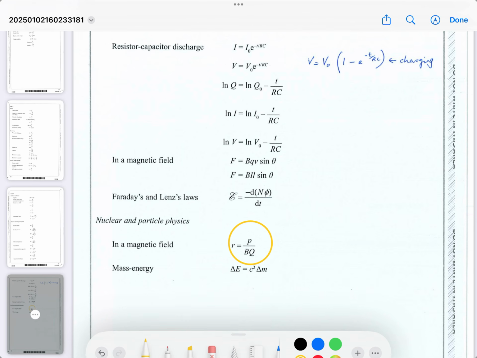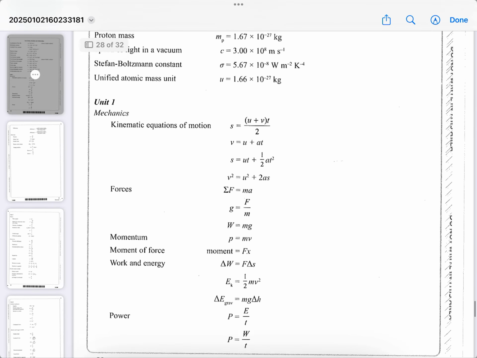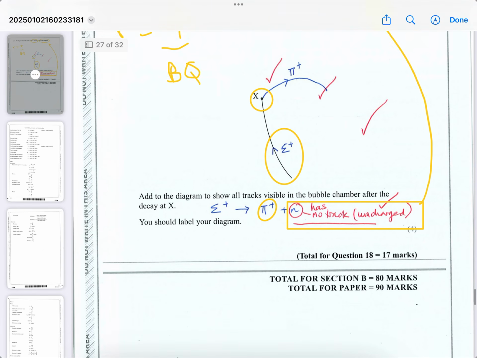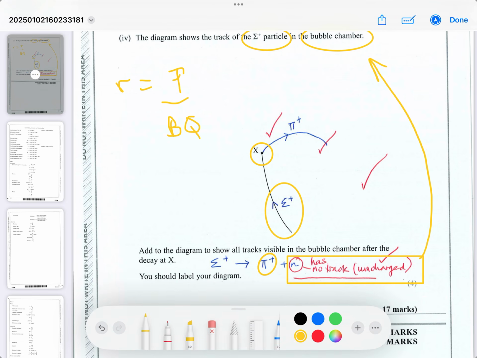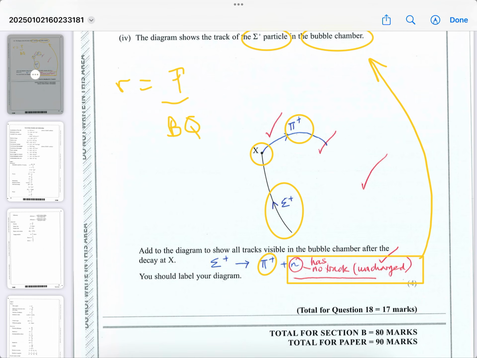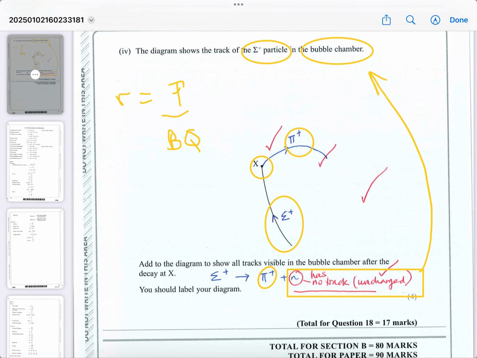Doesn't seem to make sense. Okay? So I'm confused myself on this. But that's the mark. It's got to curve more because it has less momentum. Oh yes, it has less momentum. So I'm just confusing myself. The momentum of this particle is less, so its radius is smaller, so its curvature will be larger. I'm sorry about my own mental confusion. I've been spending too much time on this physics paper. Okay, so I hope you found that final question useful.